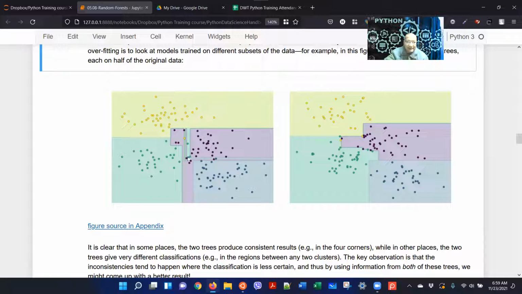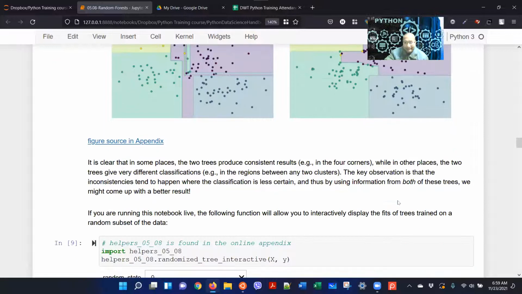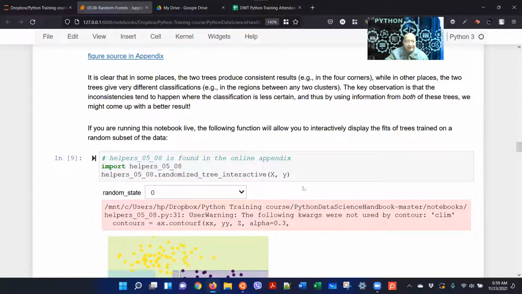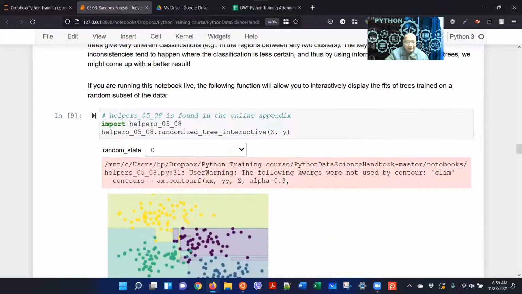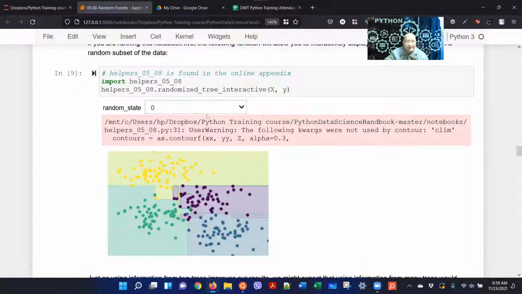Where there is no clear separation, where there is mix and match, there are problems. Okay, now what we can do is take the average of these, right? So let's see, this is random state 0.